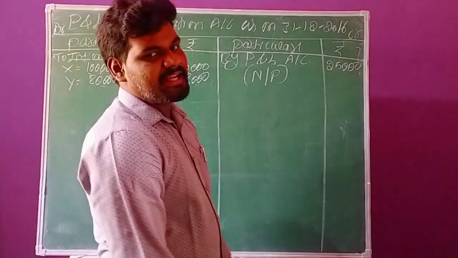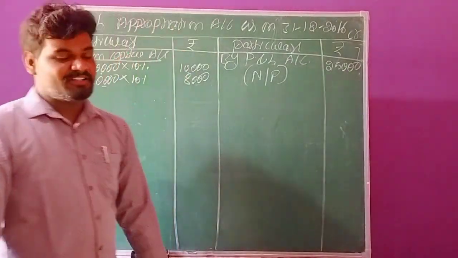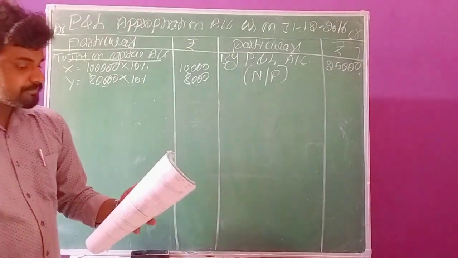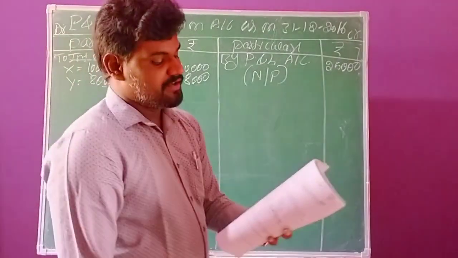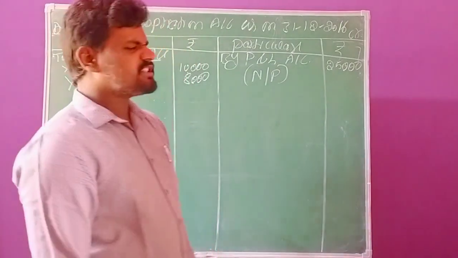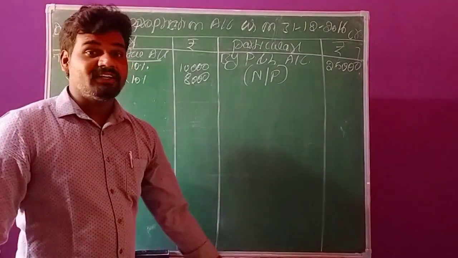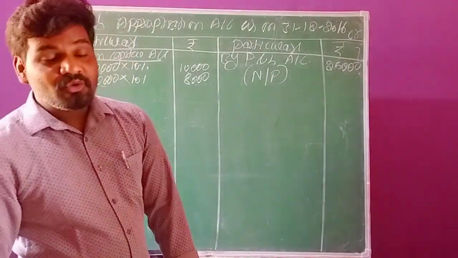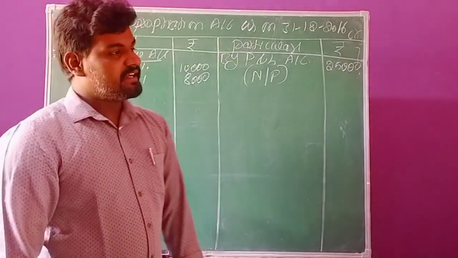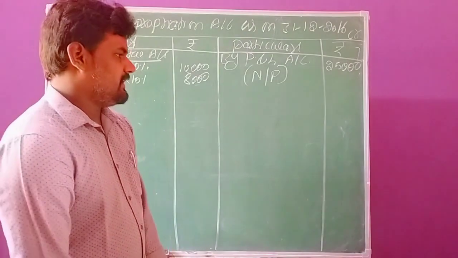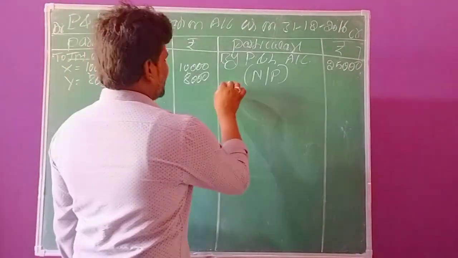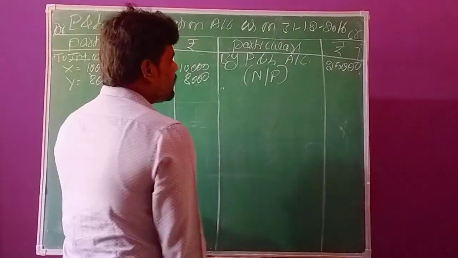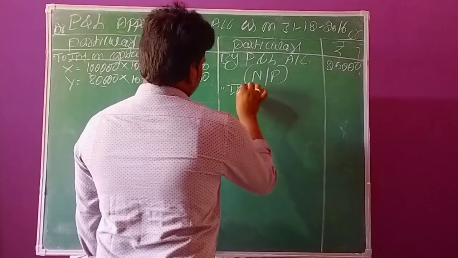Now come to the next adjustment, interest on drawings. First of all, interest on drawings is an income, right? It is income to the business. That's why we record it on the credit side, by interest on drawings account.